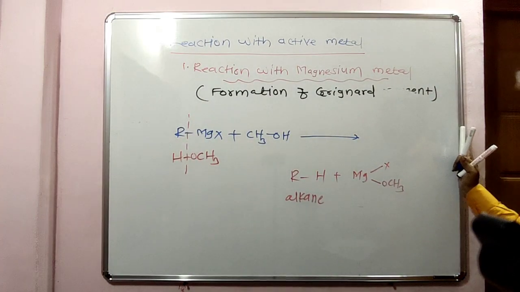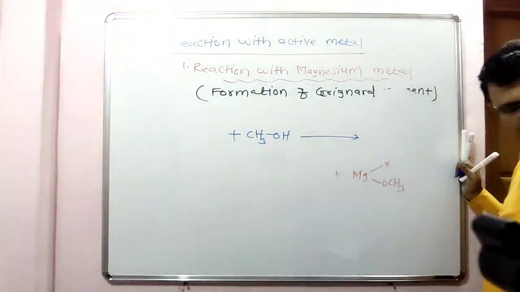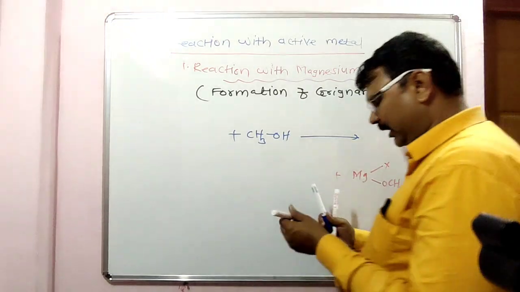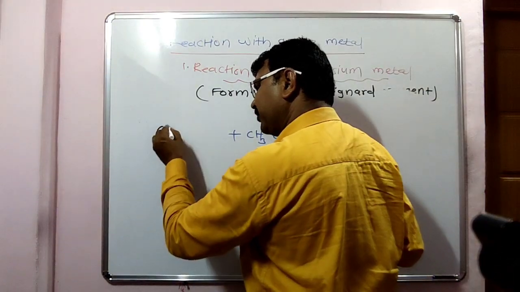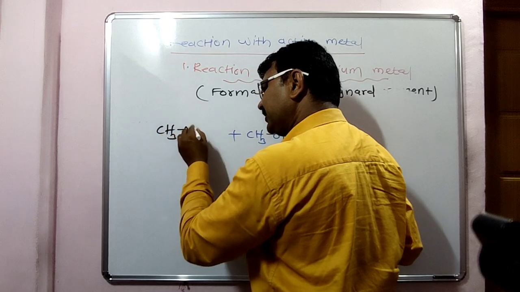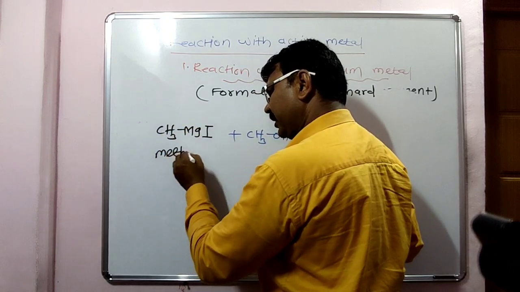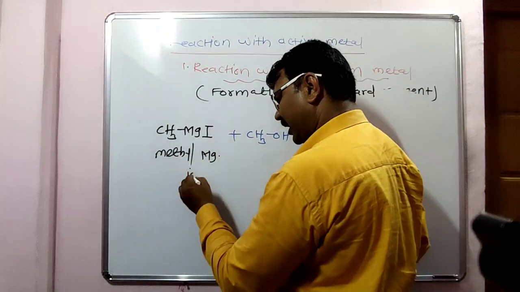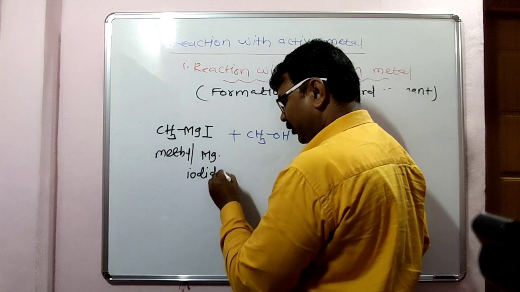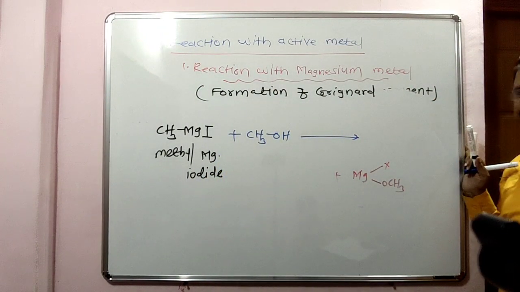Look here, a simple example. What is the action of methyl alcohol on methyl magnesium iodide? CH3MgI, methyl magnesium iodide, is reacted with methyl alcohol.